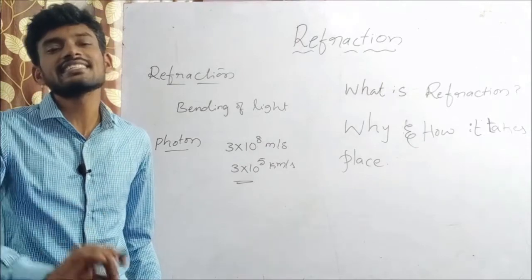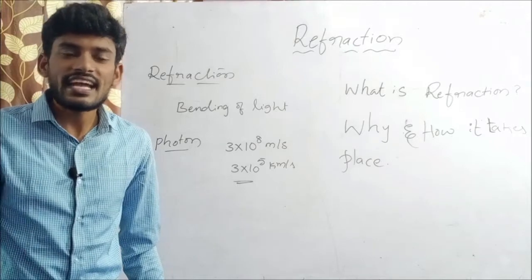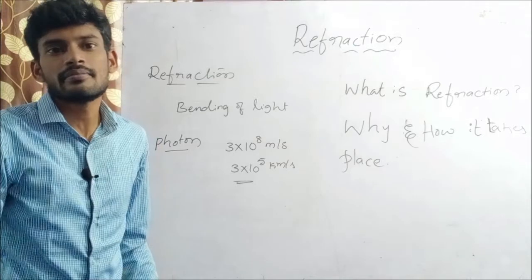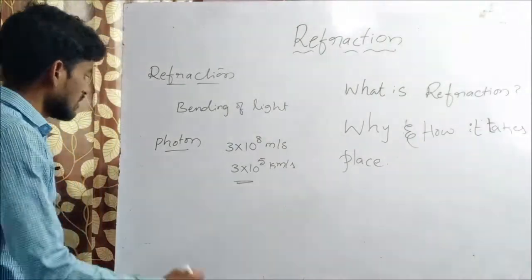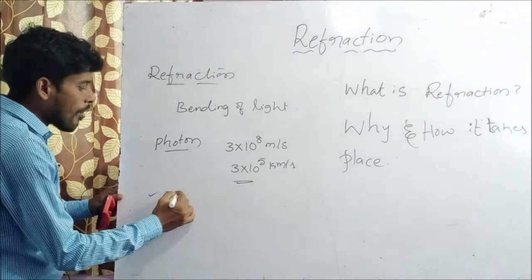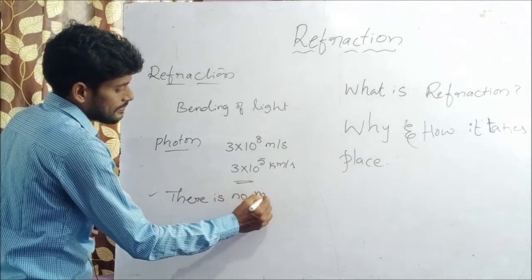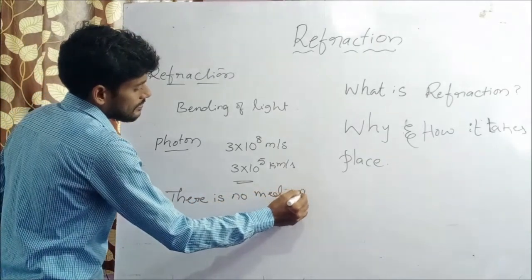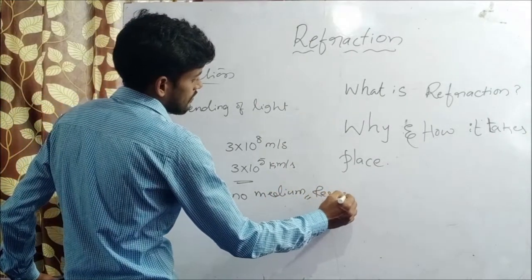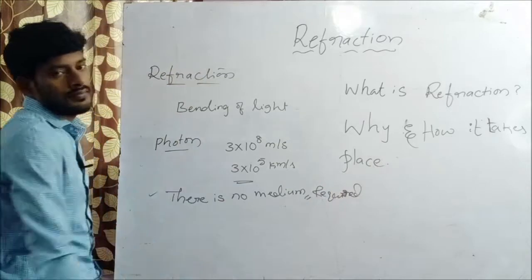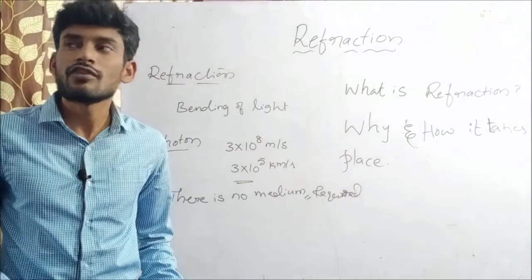The most interesting thing is light does not require any medium to propagate from one place to another. There is no medium required by light to propagate from there to here.